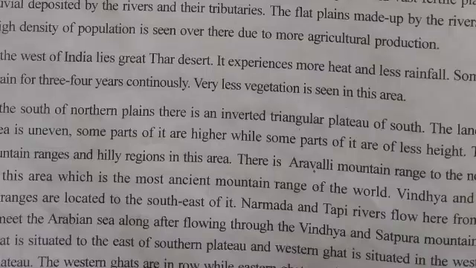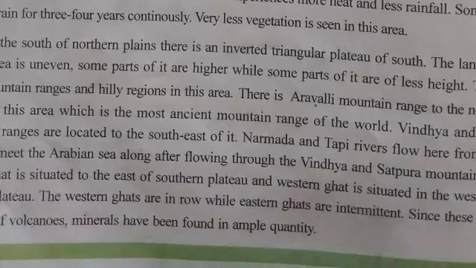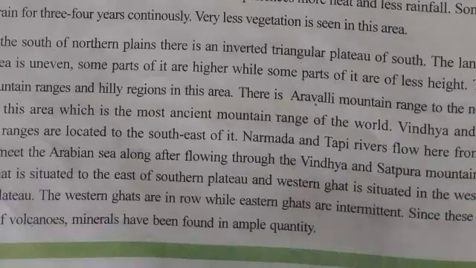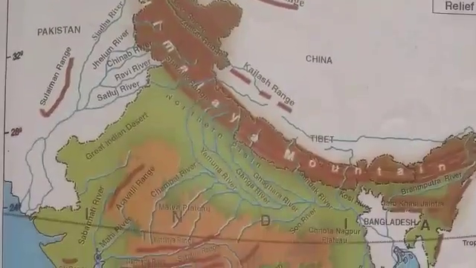The Narmada and Tapi rivers flow here from east to west and meet the Arabian Sea after flowing through a long, vast area, passing through the Vindhya and Satpura mountain ranges. So these are the areas of mountain ranges.